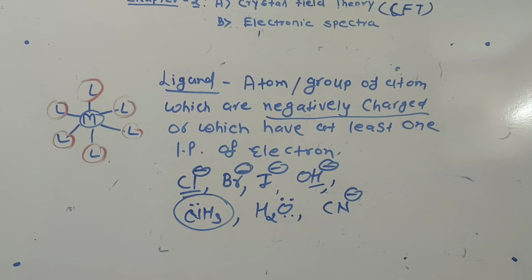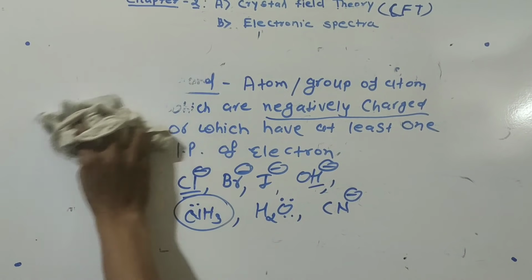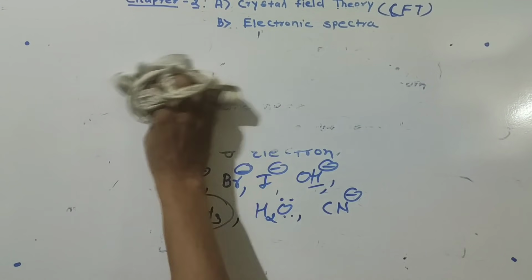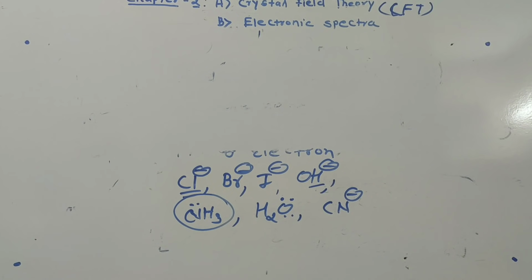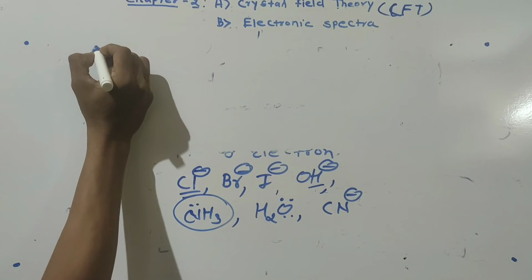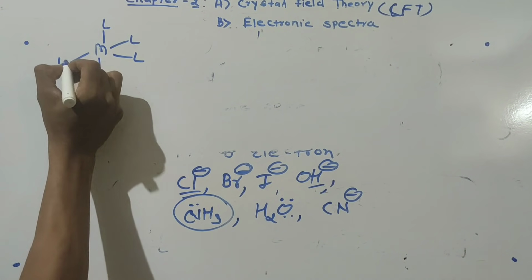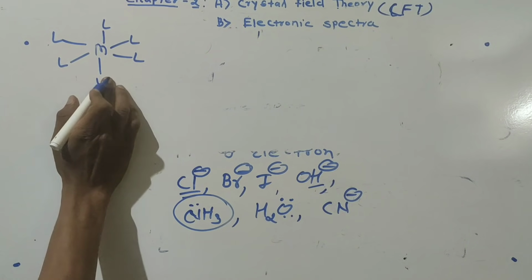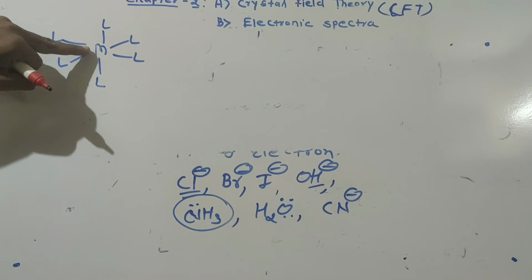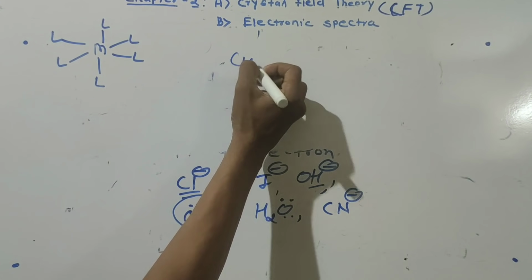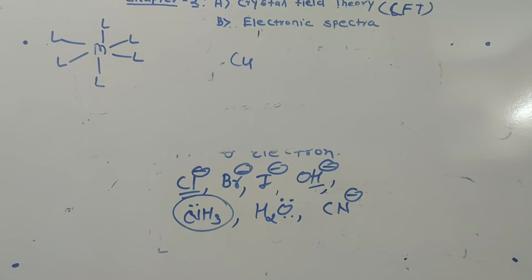Of the coordination compound, suppose I write the general representation, metal and ligand. Suppose the centrally situated metal atom I take as copper, and to this copper I attach the ligand CN minus.